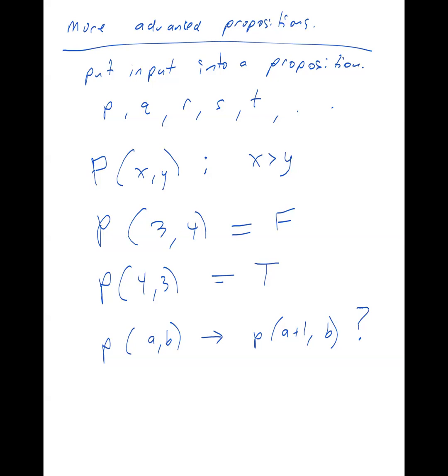By the way, actually, I should be more careful. I should have done a capital P. Sorry, my fault. Sometimes I just forget. Most programming languages, I believe, are case sensitive, and I think math is also case sensitive. So I should have done a capital P instead of being lazy. All right, so P of A, B does imply P of A plus 1, B.